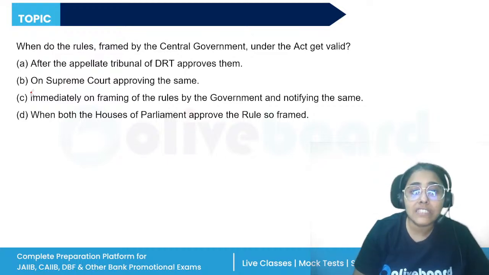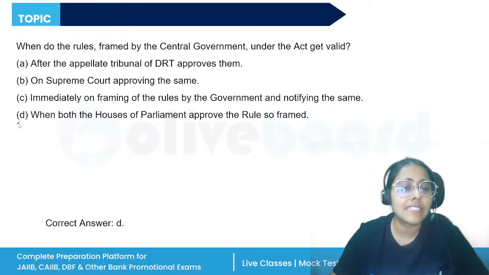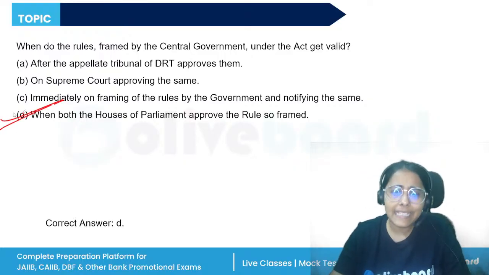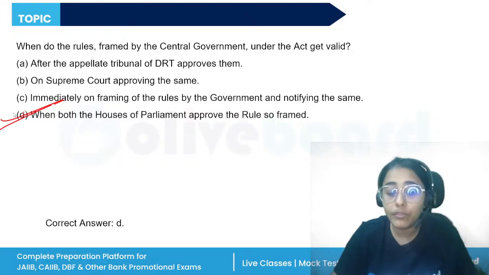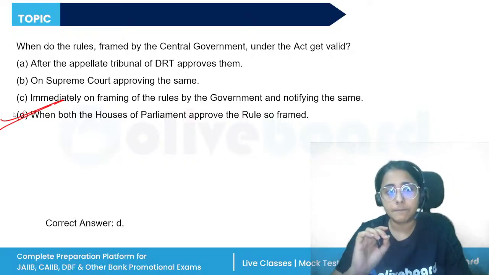When do the rules framed by the central government under the Act become valid? After the appellate tribunal or the DRT approves them, on Supreme Court approving the same, immediately on framing of the rules by the government and notifying the same, or when both the houses of the parliament approve. So the correct answer is D. Not just in the SARFAESI Act, in any act, if there needs to be an amendment, there needs to be a new rule. First, the draft will be placed in both the houses of the parliament. When both the houses of the parliament pass it and approve it, then the rules will be passed.